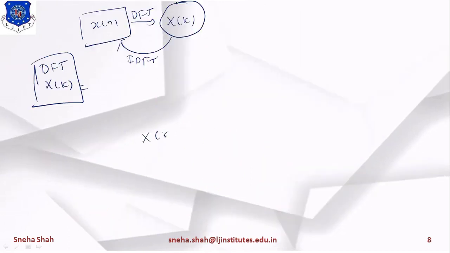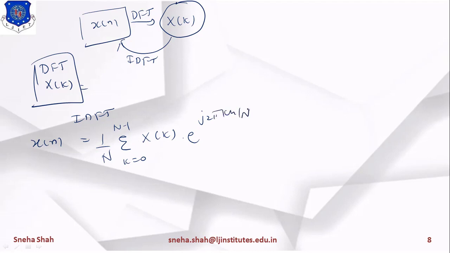Now from this x of k, we will derive the value of x of n by using IDFT. So what will be the equation? 1 by N summation k equals 0 to N minus 1 X of k into e raised to j 2 pi kn by capital N, right? If I represent this in the form of Twiddle factor, then the equation is 1 upon N summation k equals 0 to N minus 1 X of k into WN raised to minus kn. Because for the forward transform we had taken plus, for this we have to take minus, right?